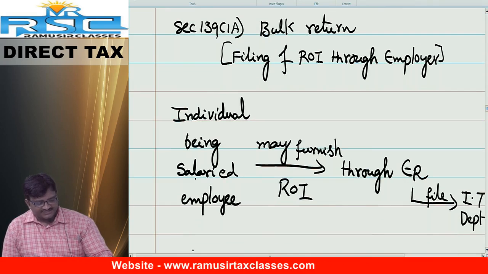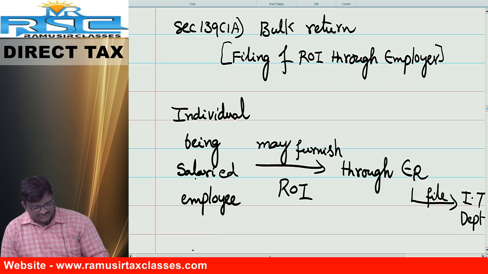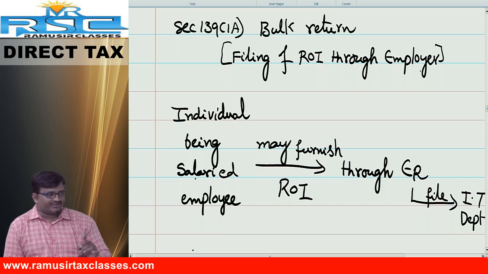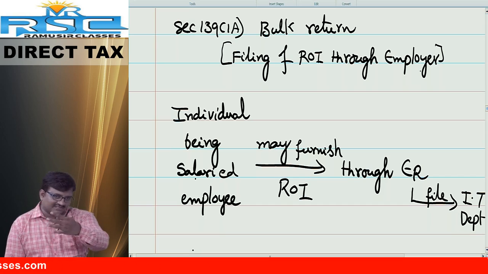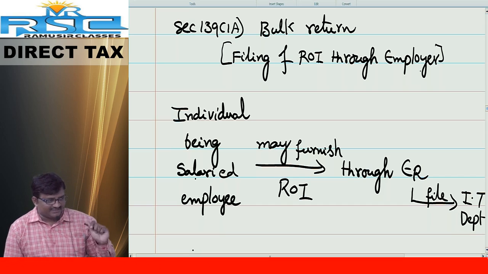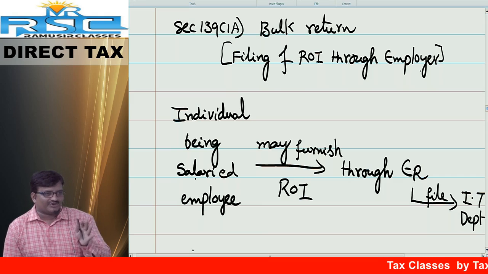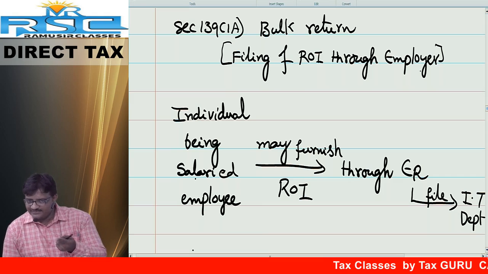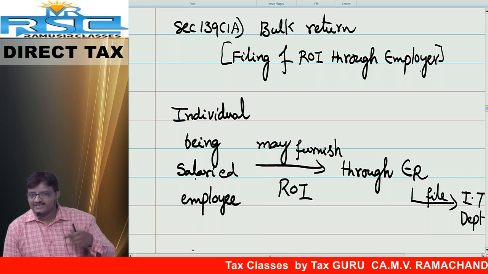Friends, the next topic is section 139 subsection 1A, bulk return, also known as filing of return through employer. For your information, a metro rail track is being constructed by the Larsen & Toubro (L&T) company. Many employees are working there, and all the employees' salaries are more than the basic exemption limit. Say we are in the month of July, so everybody has to file the return of income.